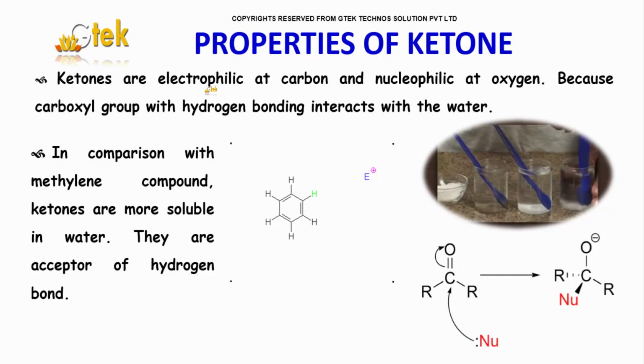Ketones are electrophilic at carbon and nucleophilic at oxygen, because the carbonyl group with hydrogen bonding interacts with water. In comparison with the methylene compound, ketones are more soluble in water. They are acceptors of hydrogen bonds. You are able to see the acceptor of the hydrogen bond.